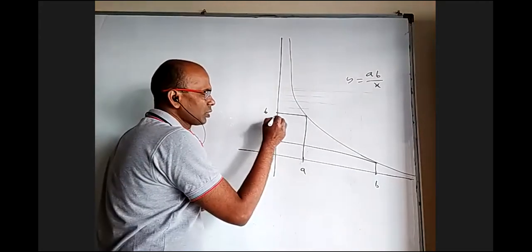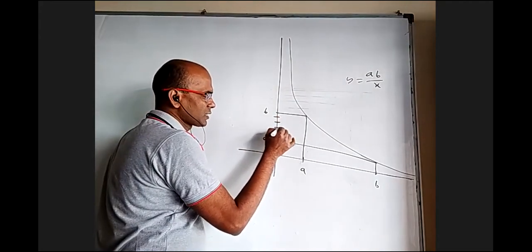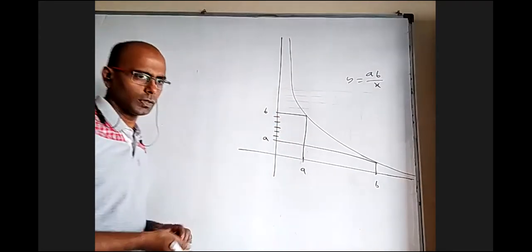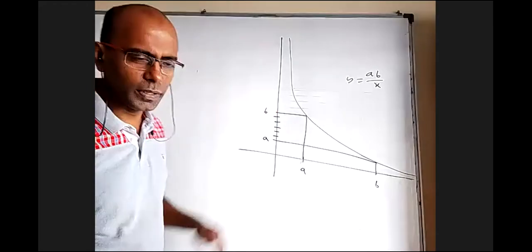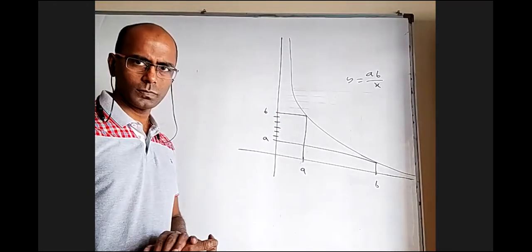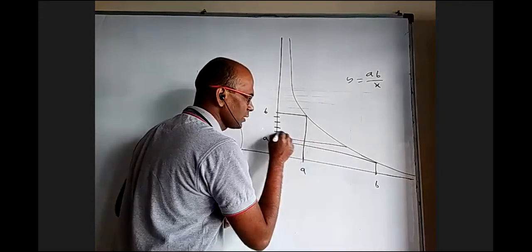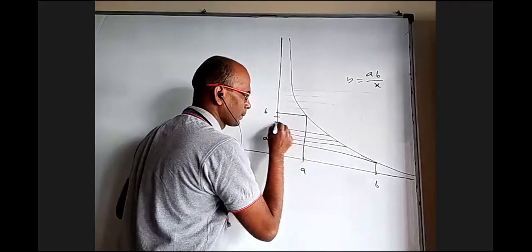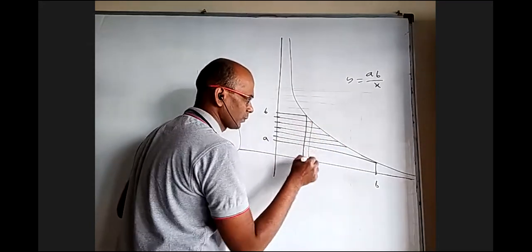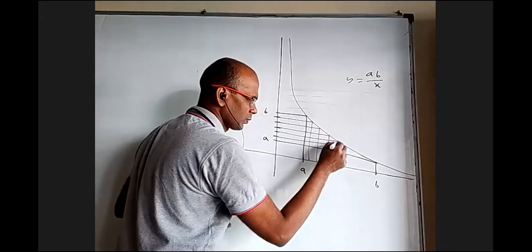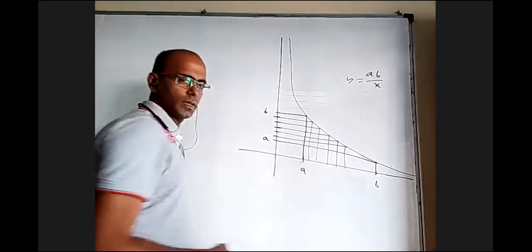If I draw n equally spaced lines here, these numbers, are they in AP or HP? AP, right? And when you take their images, these numbers will be in HP.